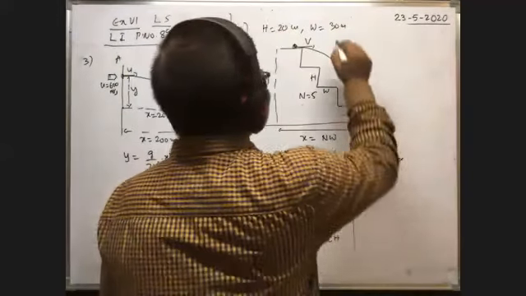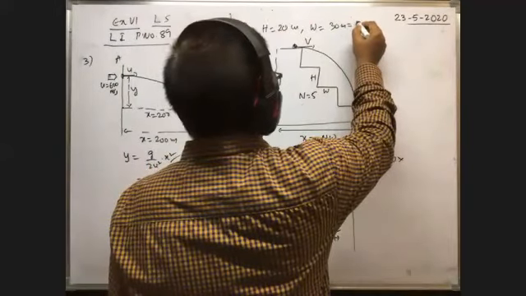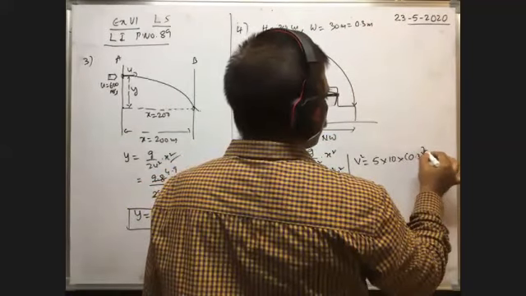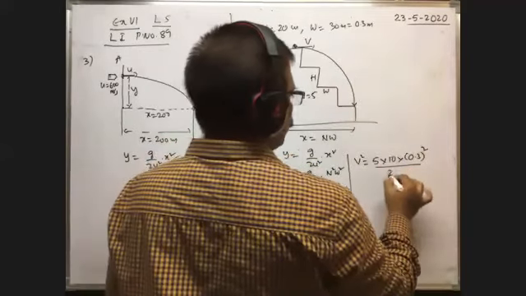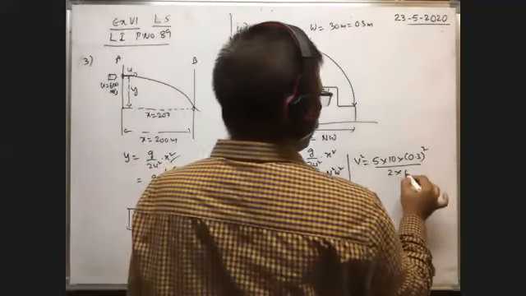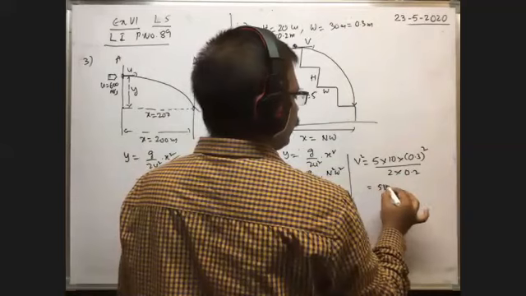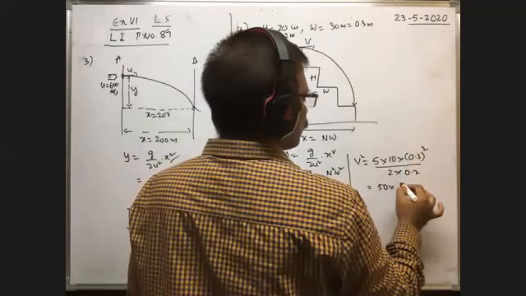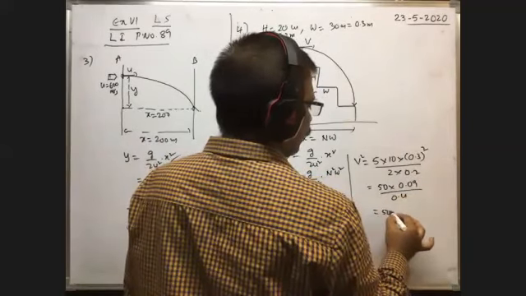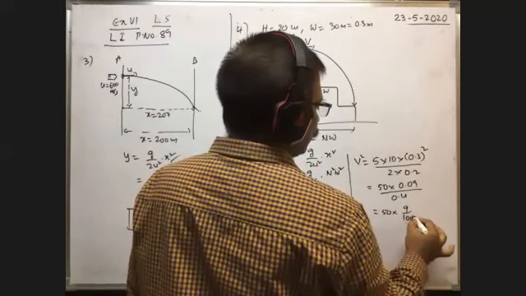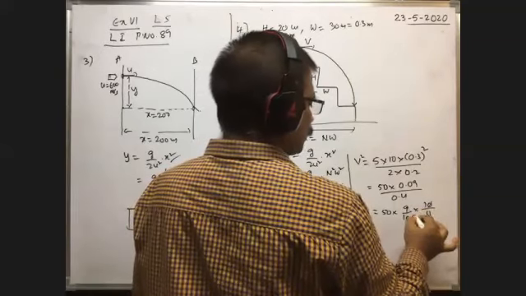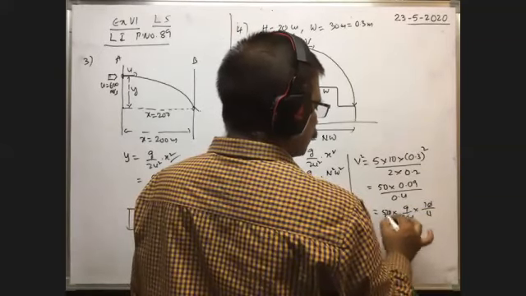In SI system, W is equal to 30 by 100, no? That means 0.3 meter. So W means 0.3 meter whole square by 2 into H, and H means 20 by 100, which is 0.2 meter, no? Therefore, H is 0.2 meter. This is equal to 50 into 0.3 into 0.3, which is 0.09, by 0.4. This is equal to 50 into 9 by 100 into 1 by 0.4, which means 4 by 10, into 10. The zeros cancel. Here also the zeros cancel. So 45 by 4.